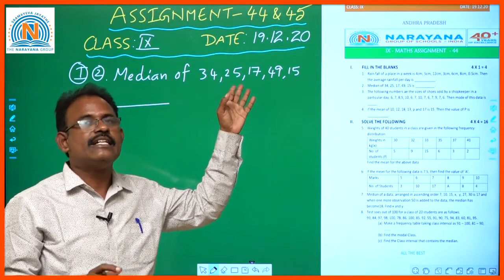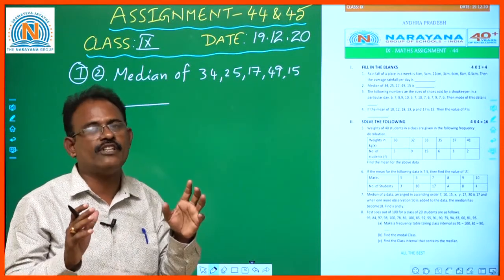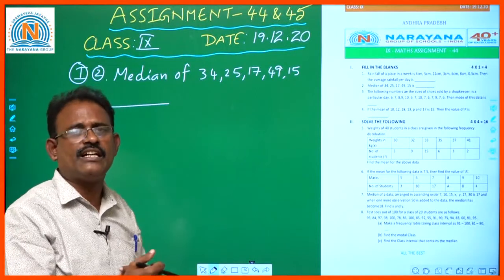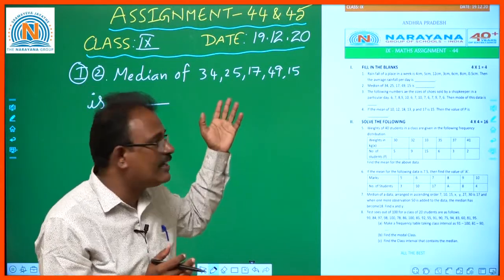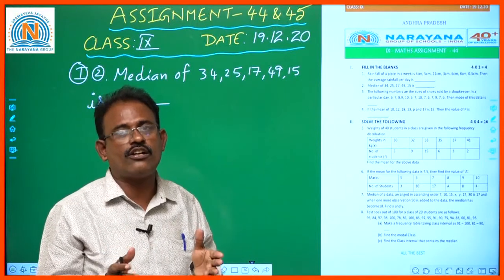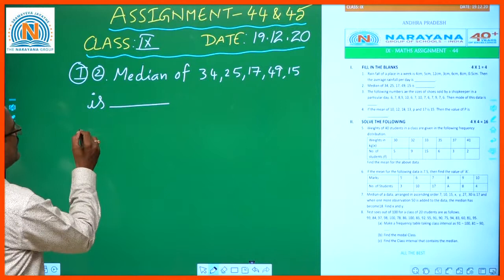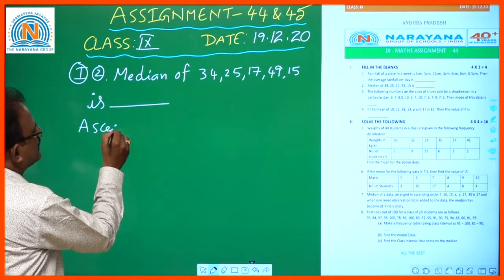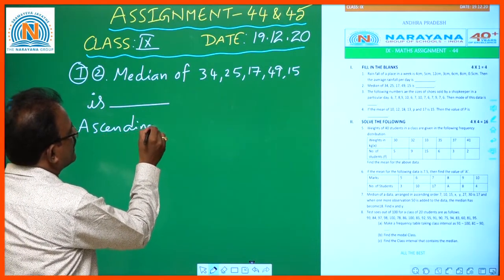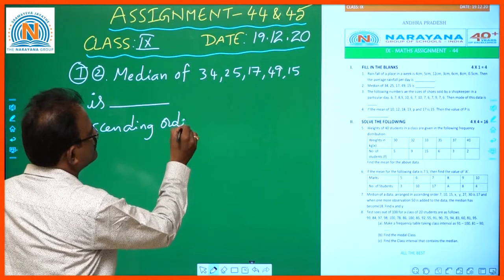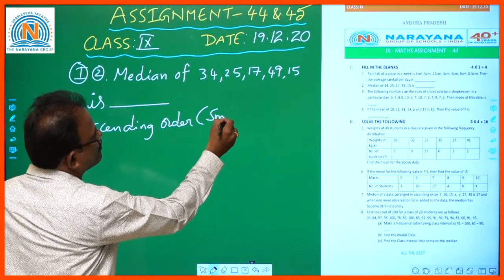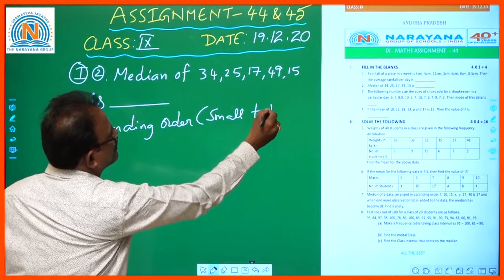So let us write the array of the data. What is the meaning of array? Arranging the given data into either ascending order or descending order is array of the data. So let us write the ascending order, which means from small to big, from small observation to big observation.